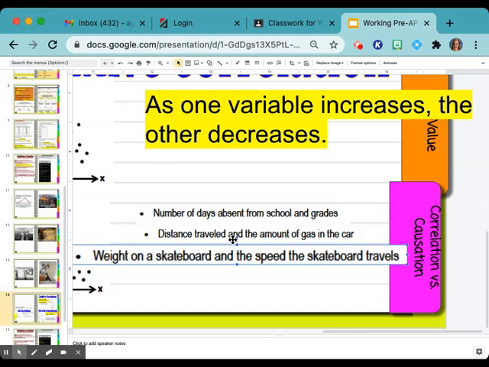Yeah. But we're only talking about no other variables changing. We're just on a flat surface. So on a flat surface, using the same force of the foot push, whether it's somebody who's small or big, the speed is going to decrease as the weight increases.